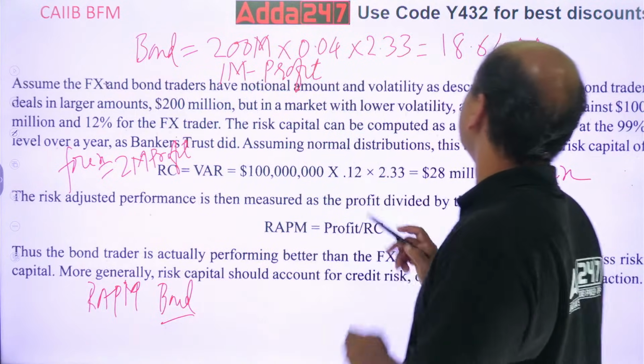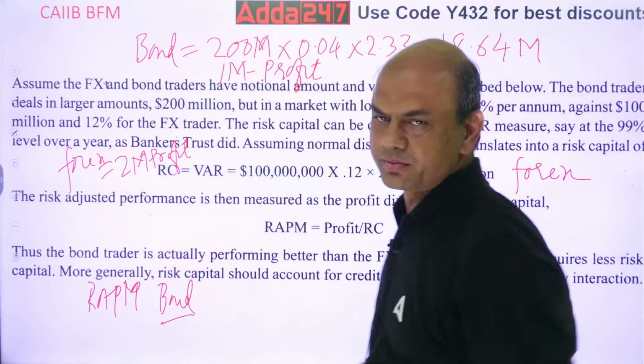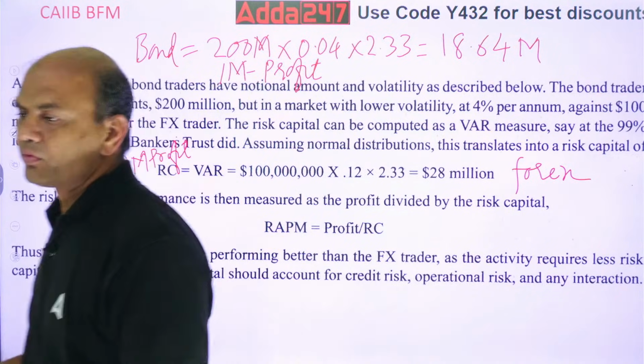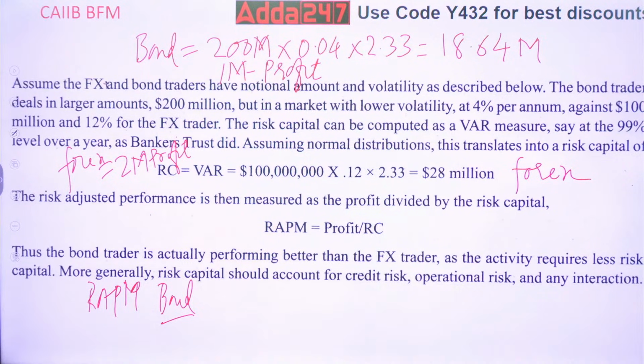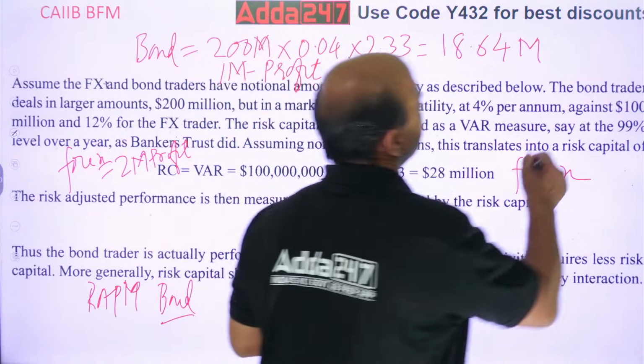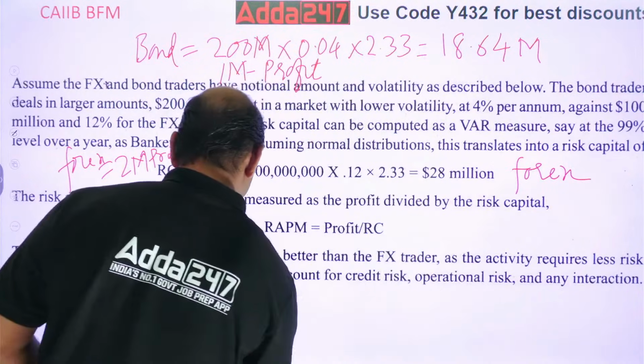What is bond? 1 upon 18.64. Do it, everyone. 1 upon 18.64 million. Let's keep this million as M only, okay? 1 upon 18.64 into 100. So 5.36% I am getting. Because both are million, they will get cancelled. So my RAPM over here is 5.36%.